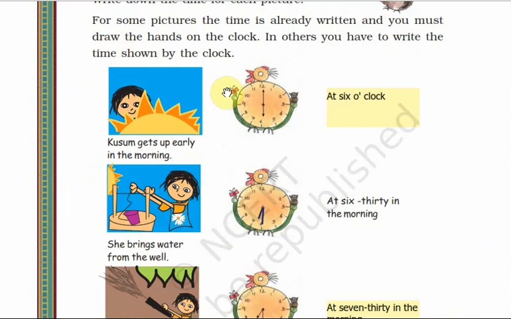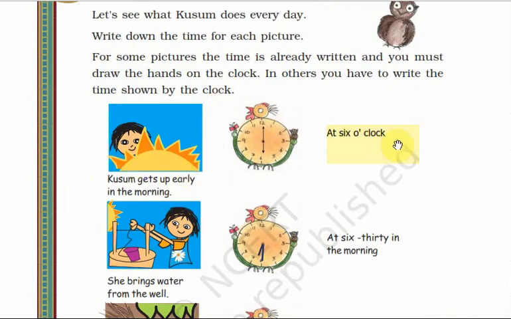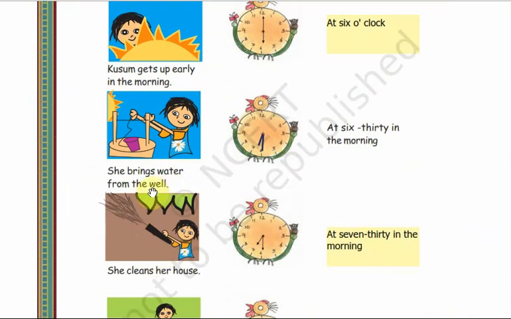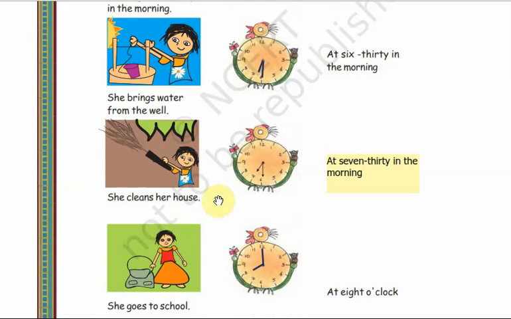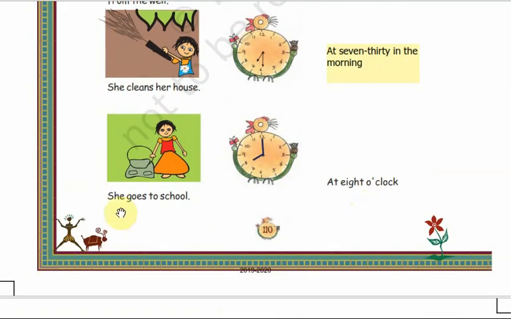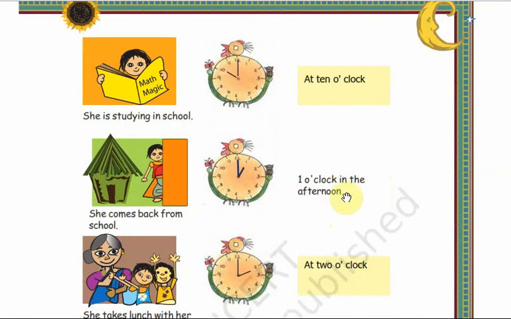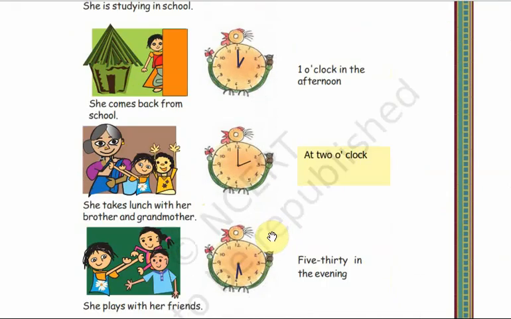So first what happened? Let us see. At 6 o'clock in the morning, Kusum woke up. After that, by 6:30 she brings water from the well, by 7:30 in the morning she cleans her house, and by 8 o'clock she will go to school. After that, at 10 o'clock she will study in the school, and by 1 o'clock in the afternoon she comes back from school, and at 2 o'clock she will take her lunch with her brother and grandmother.